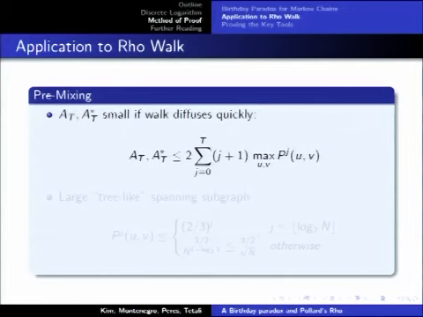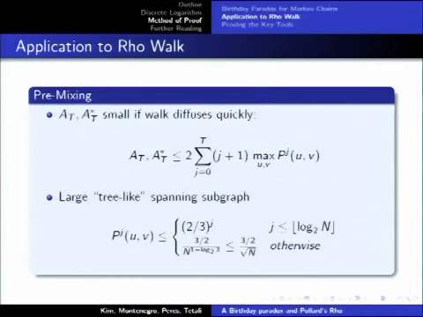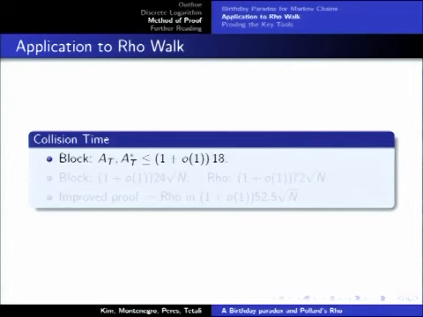So the other term that was involved in our birthday paradox problem was this premixing term, the number of times that these 2 independent walks would crisscross each other. And we can show that it's related to this summation here. The important thing is that if the probability of being at any state drops off by an exponential factor, then this summation will be a constant. And in particular, that's what we show here, that early on the Pollard Rho walk, the probability of being at any state drops by a factor of 2/3 at every step. And so this term up here just ends up adding up to 18.